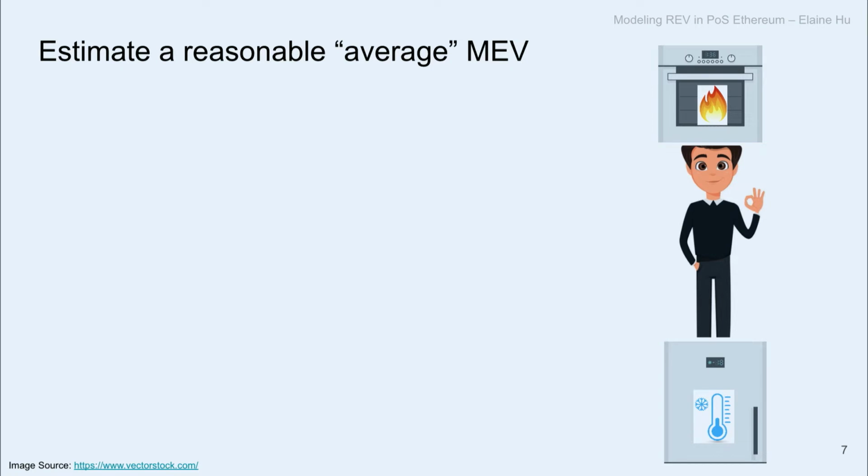So why the quotation marks around average? Well, because surprisingly, if you take the average MEV, it doesn't actually give you the average an ordinary or normal miner is expecting to get, because there are so many outliers, so many extremely large values that will skew your average result. So there's a story about the statistician who has his head in the oven and his feet in the freezer. On average, he feels fine. So as you see, there's a problem with averages, and we can't really just take the simple average here.